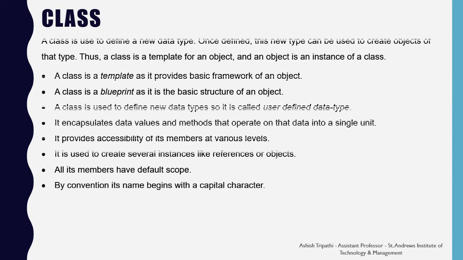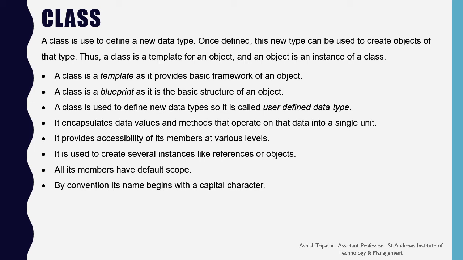Class. A class is used to define new data type. Once defined, this new data type can be used to create object of that type. Thus, a class is a template for an object and an object is an instance of a class. A class is a template as it provides the basic framework of an object. So all the basic functionalities of an object are being provided by the class.